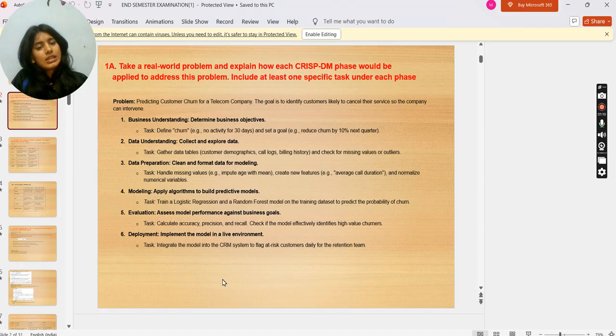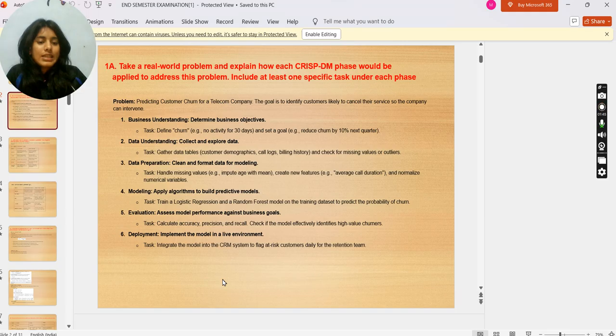Data preparation. Clean and format data for modeling. Task is to handle missing values, that is impute age with mean, create new features, that is average call duration, and normalize numerical variables. Modeling, apply algorithms to build predictive models. Task is to train a logistic regression and random forest model on the training data set to predict the probability of churn.